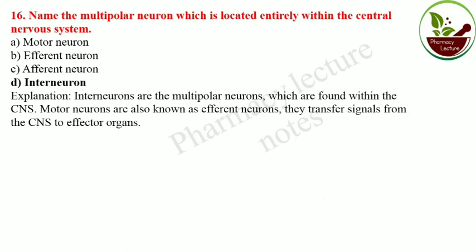Name the multipolar neuron which is located entirely within the central nervous system. That is interneuron. Interneurons are multipolar neurons found within the central nervous system, and motor neurons are also known as efferent neurons, which transfer signals from the central nervous system to the effector organ. So the answer is interneuron.